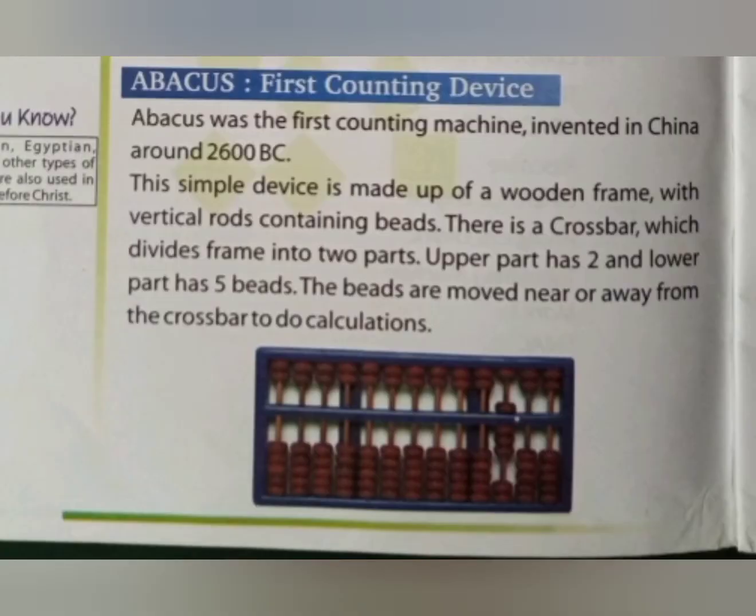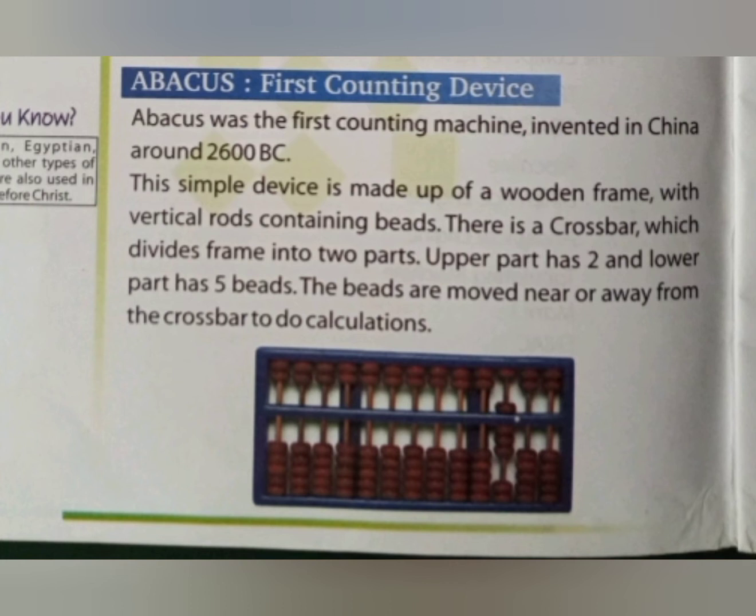Okay. Number 2, abacus, the first counting device. Abacus was the first counting machine invented in China around 2600 BC. Okay, 2600 before the Christ time. This is the first counting machine invented in China.